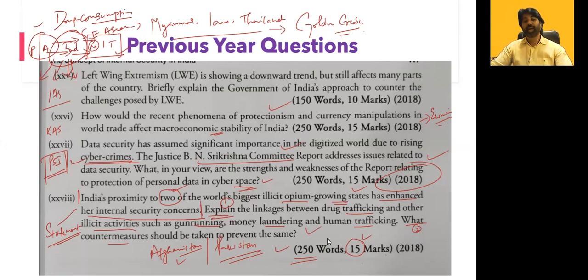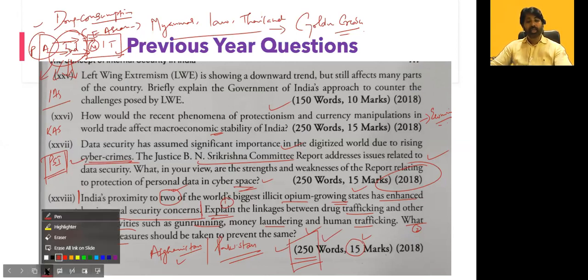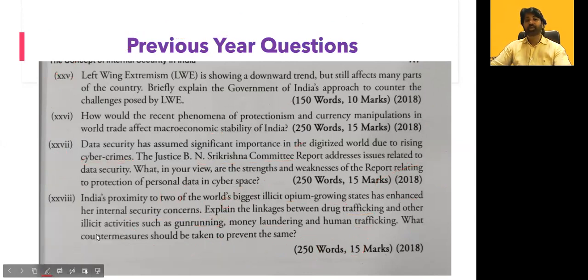All these things you need to highlight, but the biggest challenge is you need to finish within 250 words. It's clear. Anyway, we will see that in detail. So this is how the questions used to come.